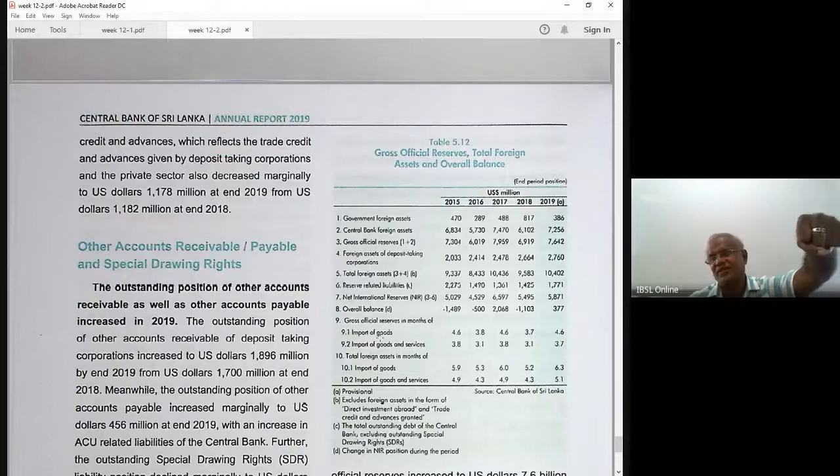If there is a surplus of 200, a balance of payment surplus means our reserves will improve. You add this surplus to the outstanding balance, then you get the final balance. 1000 plus 200 or 1000 minus 200. 800. 1000 plus 200, reserves increase.